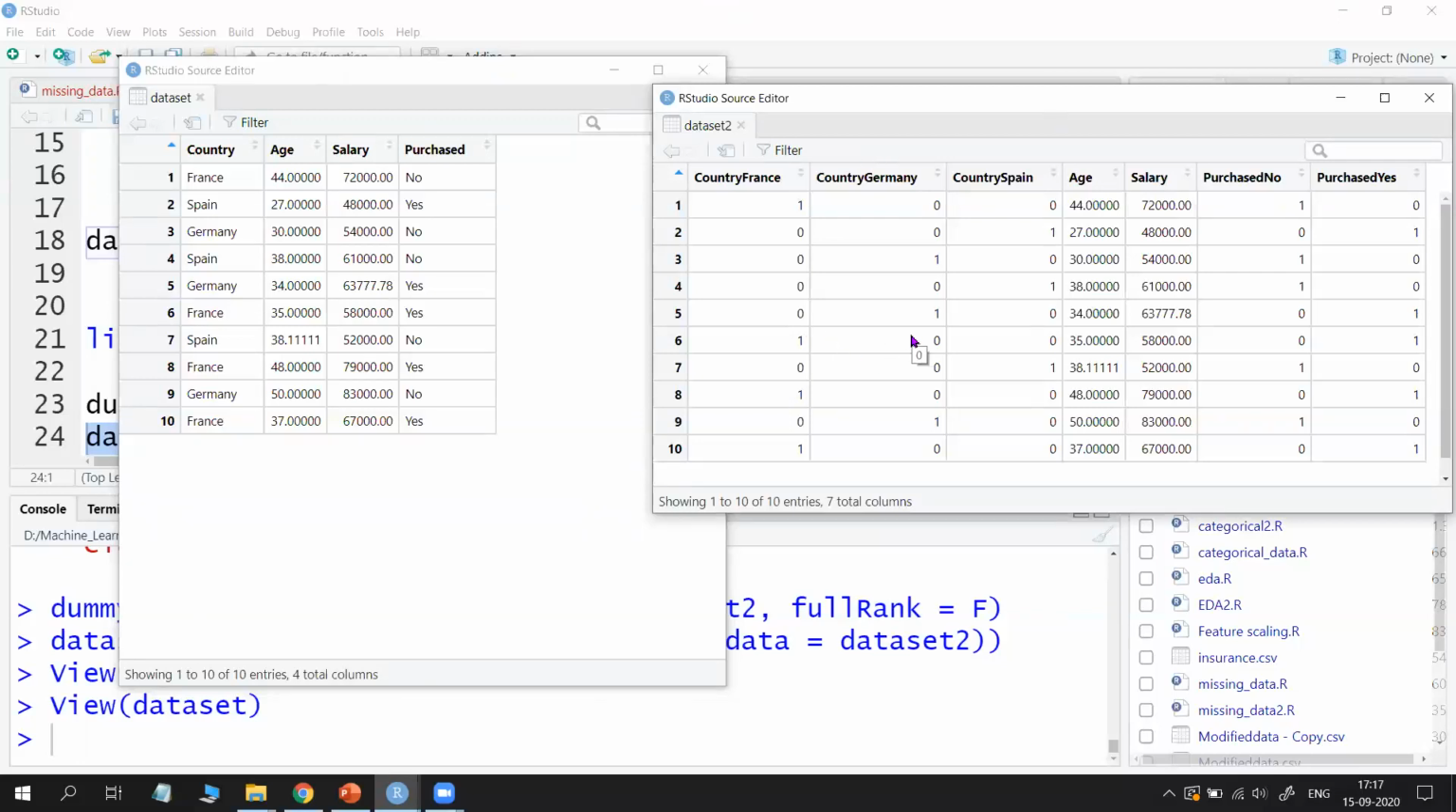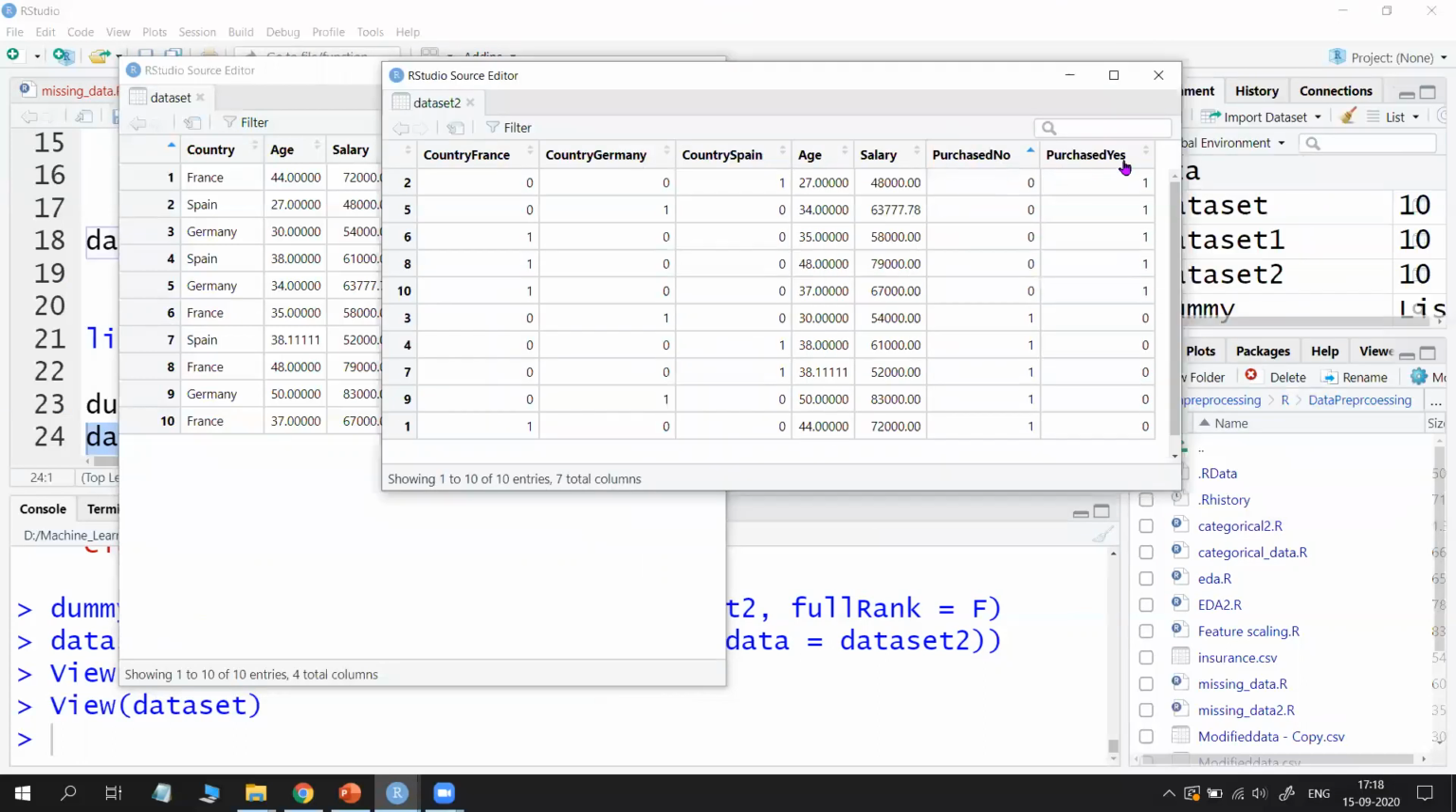So if you go for one-hot encoding, alphabetically France, F, starts first, because F is the first character when you compare with G and S. So France starts with F. That's why F is in the first column. After that G, Germany, then Spain. 3 columns are created. Similarly, for purchase, no and yes are there.